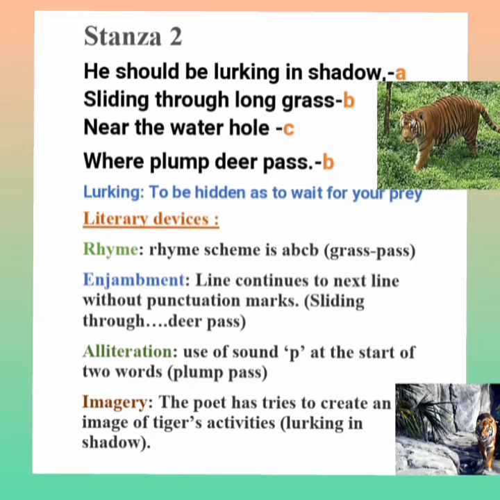Stanza 2. He should be lurking in shadow, sliding through long grass, near the water hole where plump deer pass. Here he refers to the tiger.